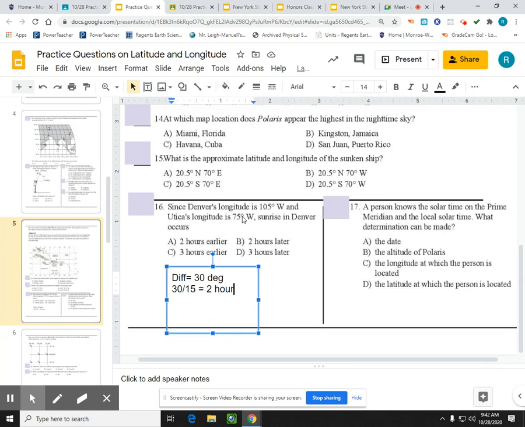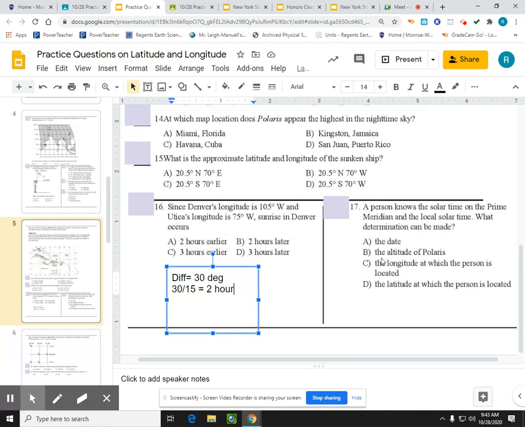Well, Utica is more east than Denver is. Denver's further to the west. So the time in Denver is going to be behind. So let's say that sunrise happens in Utica at 7 in the morning. When it's 7 in the morning, it's 5 in the morning in Denver. Denver will have to wait 2 more hours before sunrise occurs. So sunrise in Denver occurs 2 hours later after it does in Utica.